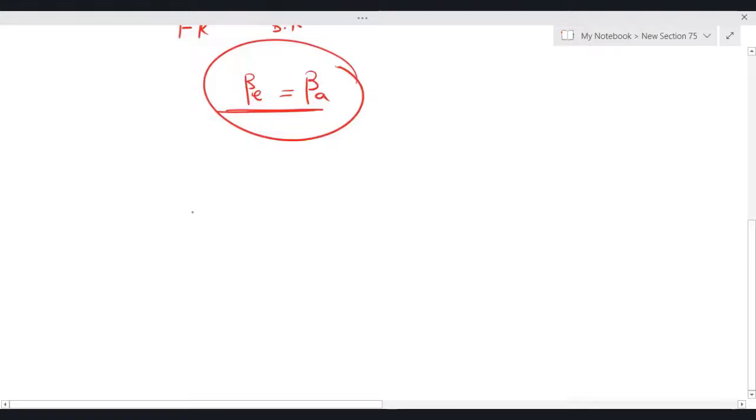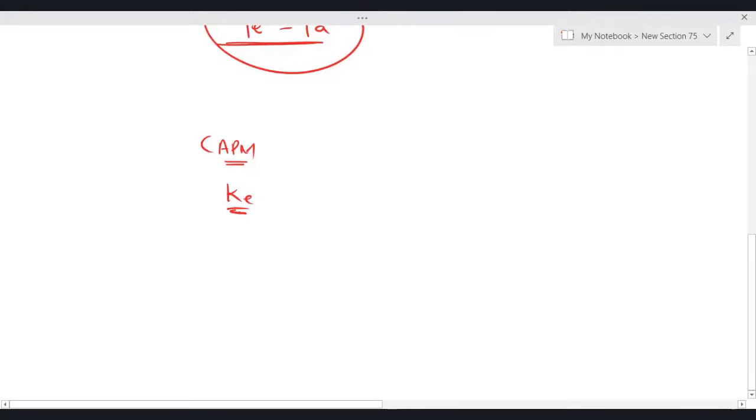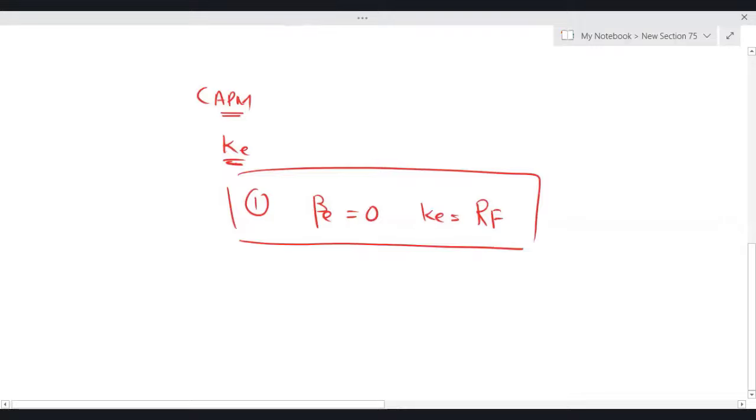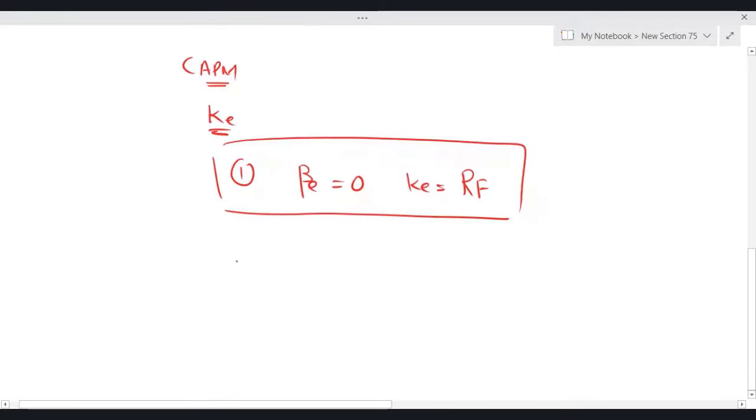Okay. Now, let me tell you one more thing. By using the capital asset pricing model, we can calculate KE, we know that. But there are 4 possibilities, and each one of them depends on the beta equity. Number 1, if the beta equity is 0, then definitely KE is equal to RF. The interpretation is beta equity 0 means you have made an investment where you are not facing any risk. Then your KE is equal to RF. It means you have made a risk-free investment, you have invested in government bonds. So your KE will be equal to RF.